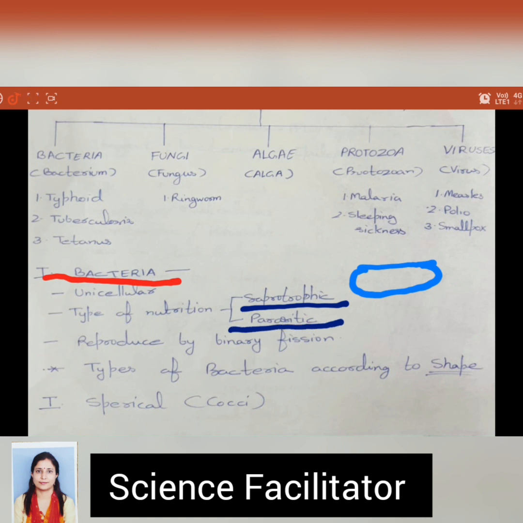Saprotrophic means they are able to get food from dead and decaying organic matter, and parasitic means they get food from a living organism by living either inside or outside its body. And how do they reproduce? They reproduce by binary fission. Binary means two parts, fission means to divide, so dividing into two equal parts is known as binary fission.